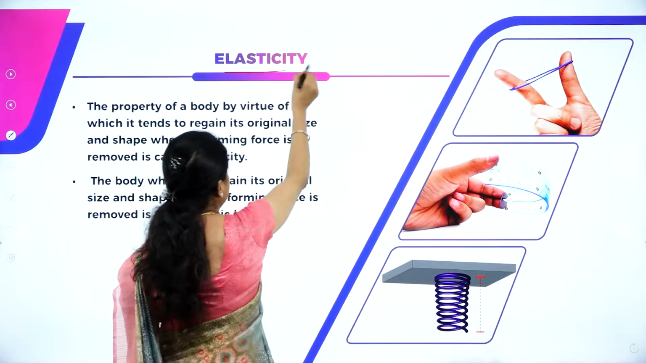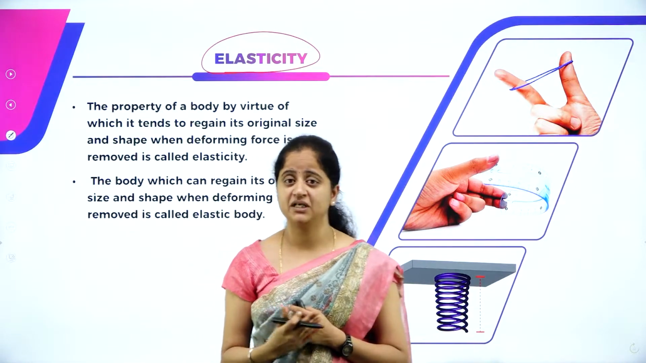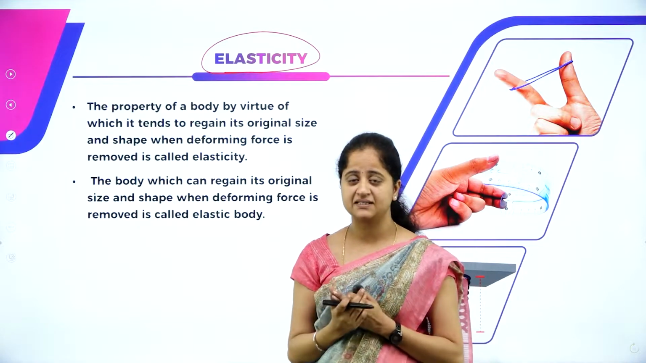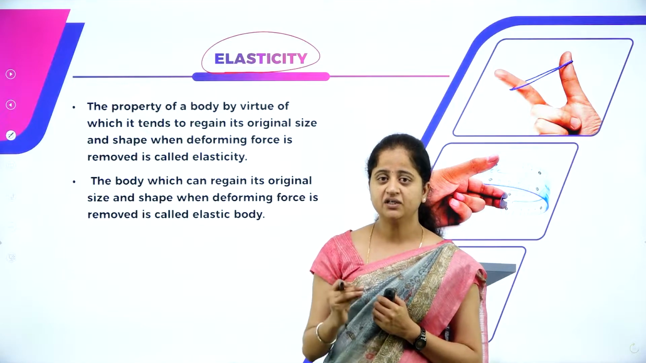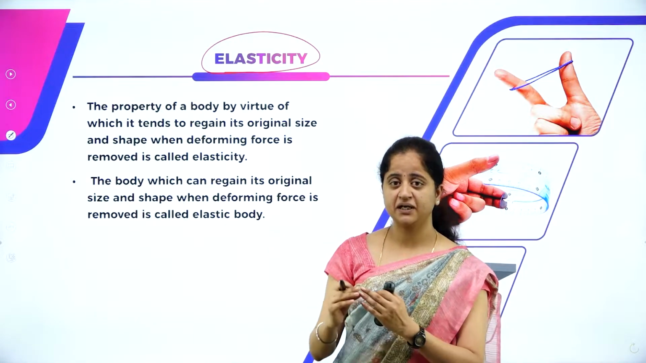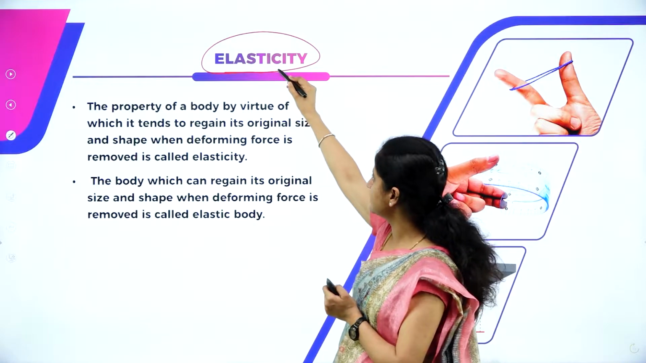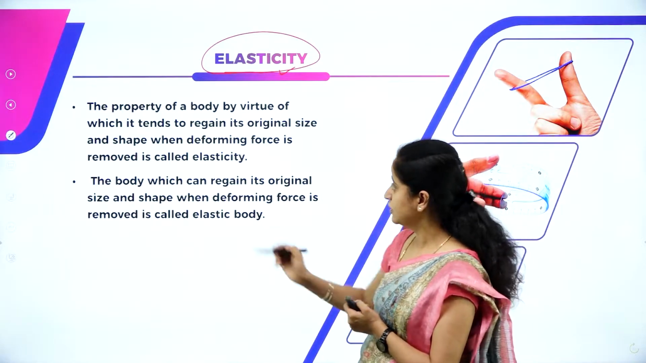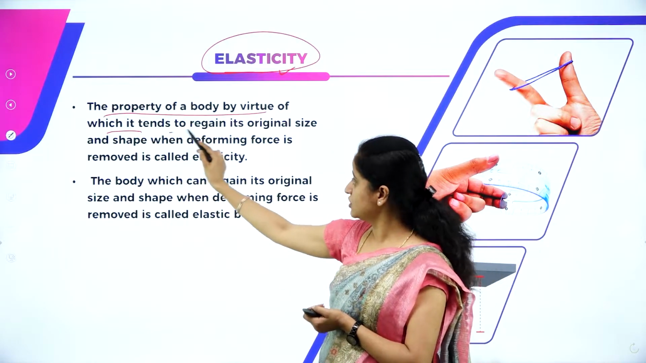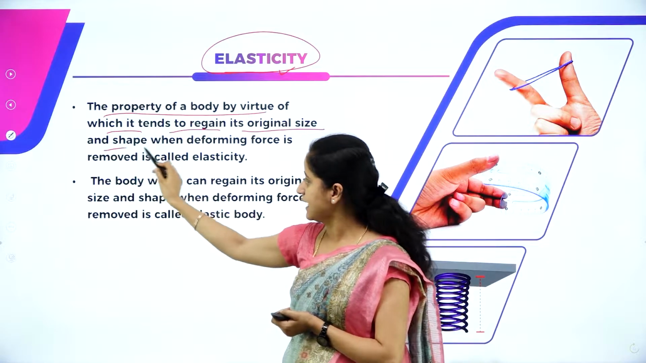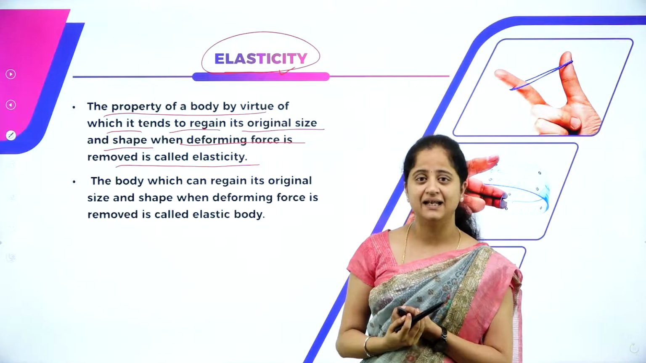Next, we are going to study one important behavior of a material, and that property is called elasticity. The word elasticity is very familiar to all of us. We know what an elastic material is. We are going to study these concepts with respect to the behavior of solid materials in this chapter. So our next concept is elasticity. The property of a body by virtue of which it tends to regain its original size and shape when deforming force is removed is called elasticity.